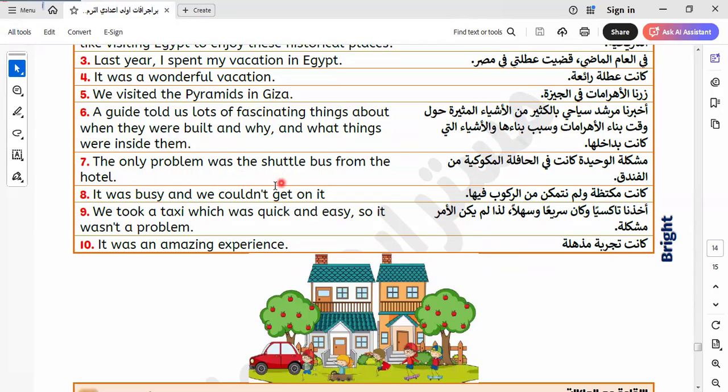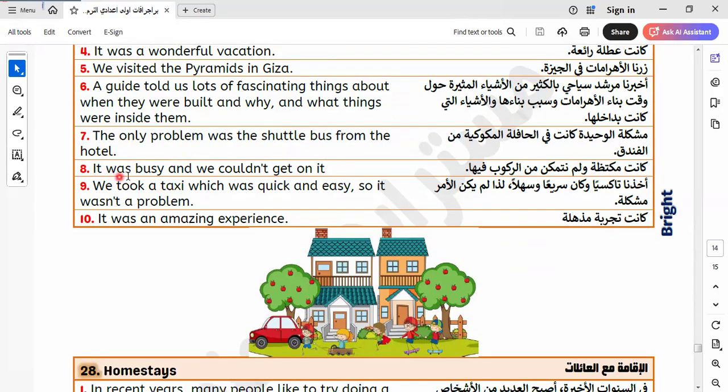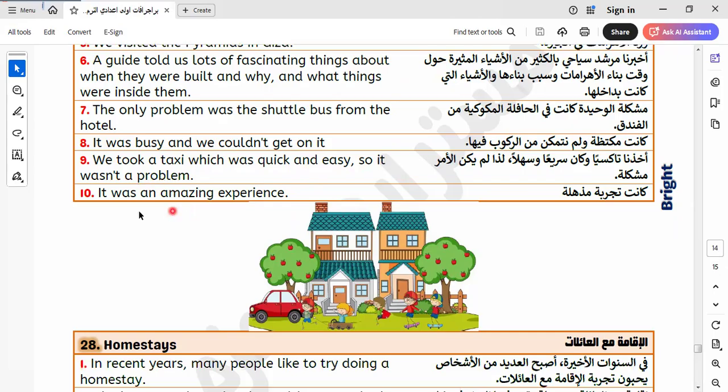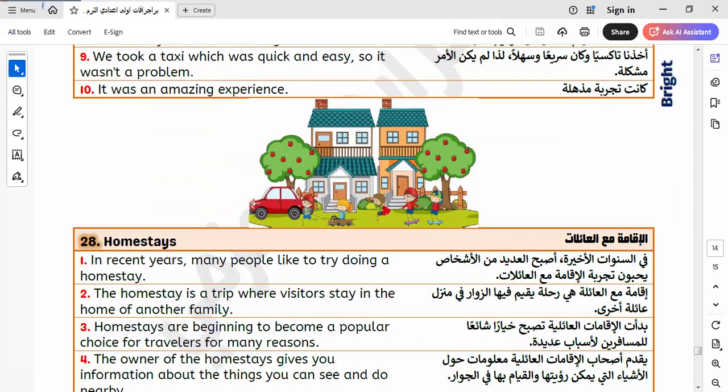The only problem was the shuttle bus from the hotel. It was busy and we couldn't get on it. We took a taxi, which was quick and easy, so it wasn't a problem. It was an amazing experience.